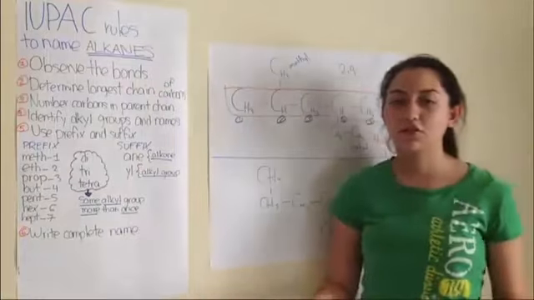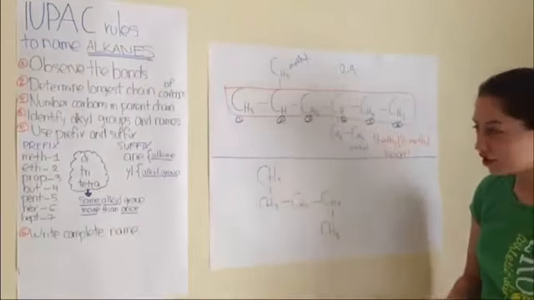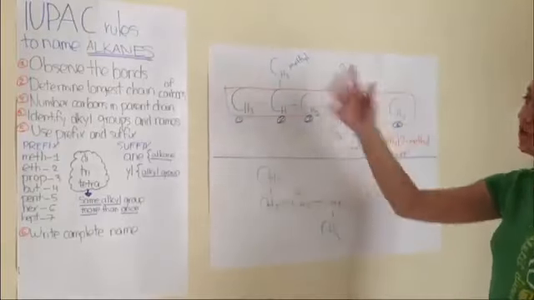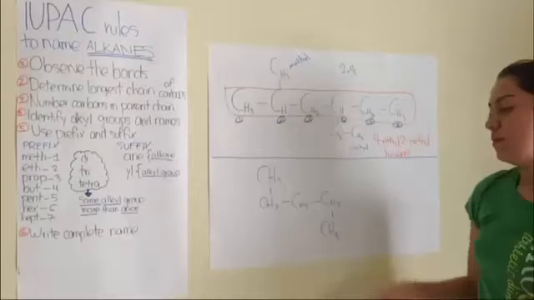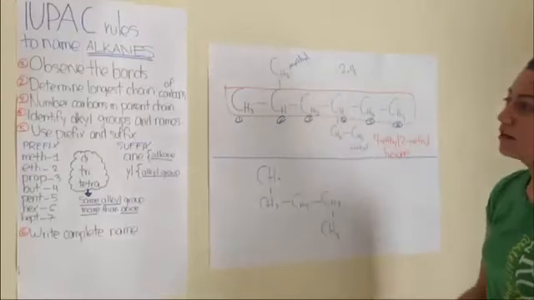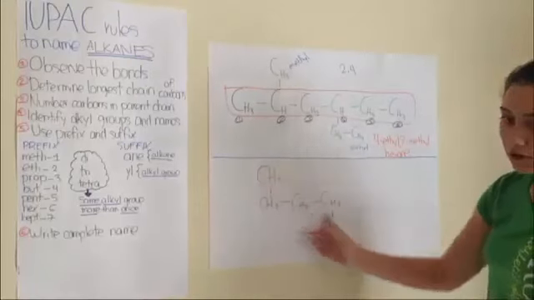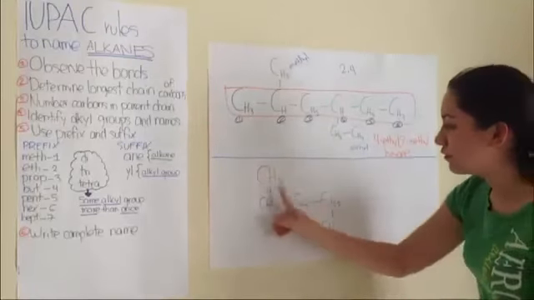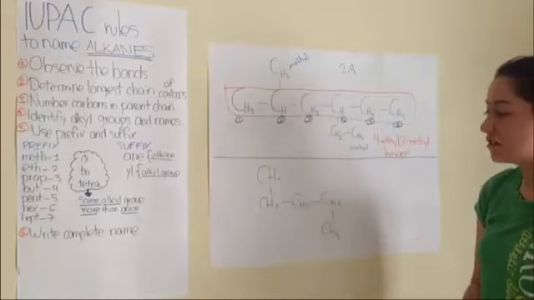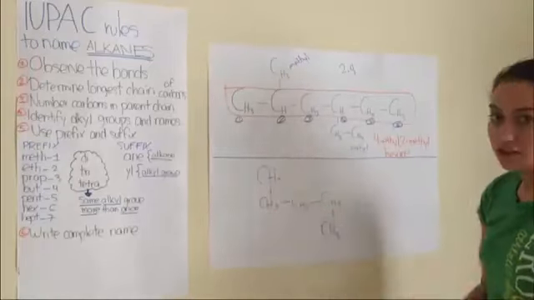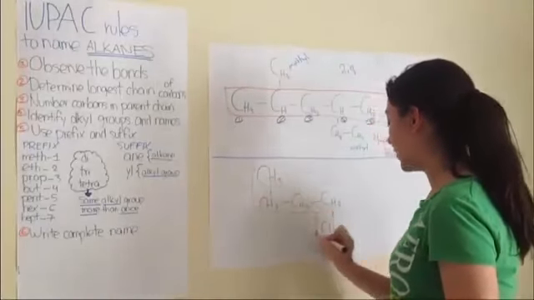Okay, so now we are going to go with an easier example than the one I just showed you. And here we have the chain, and we're going to follow the IUPAC rules again. First, observe the bonds. We can see that all the bonds are single, so this is an alkane. Second step is to determine the longest chain of carbons. We're going to start counting them. 1, 2, 3, 4, 5. And we can see that there are no branches in this chain. It's only one chain, so we're going to circle the parent chain we have.